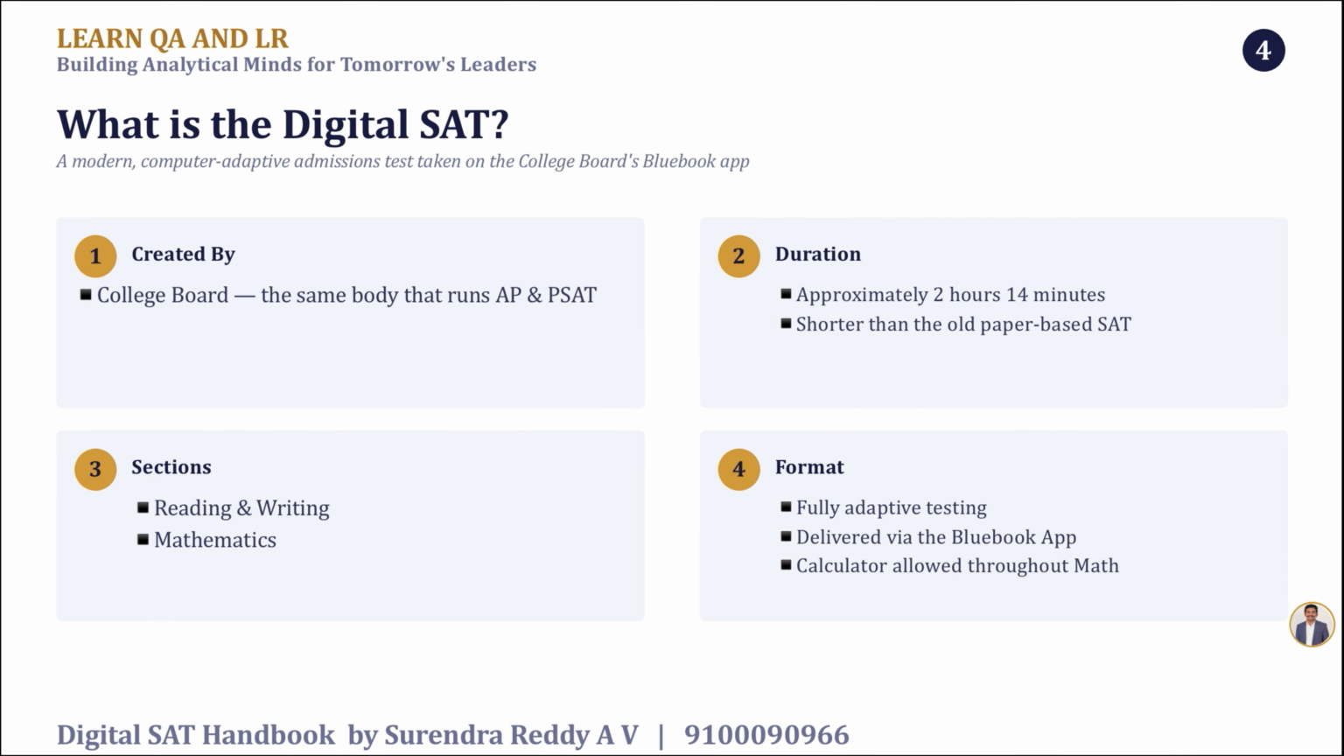What is the digital SAT about? It is created by the College Board, the same body that runs AP and PSAT. The duration of the exam is 2 hours and change. It is shorter than the old paper-based SAT, which used to be more than 3.5 hours. The sections test reading and writing, and mathematics. The format is fully adaptive testing. I'll tell you later what fully adaptive testing means. It is delivered via the Bluebook app, and the best thing about the digital SAT is that a calculator is allowed throughout the math sections.